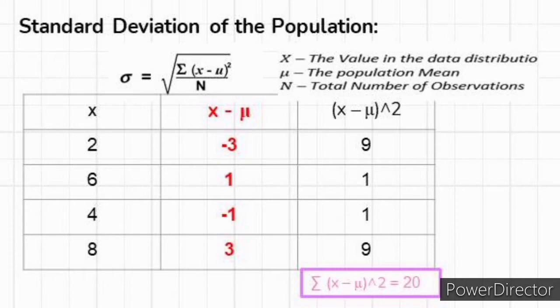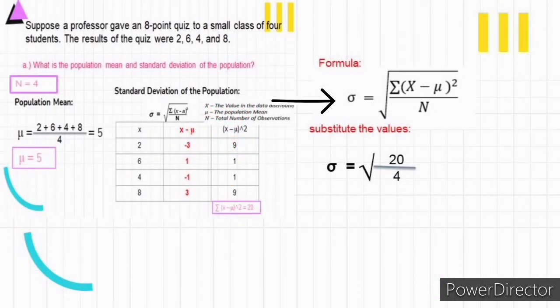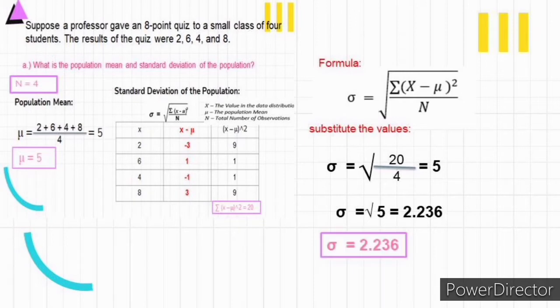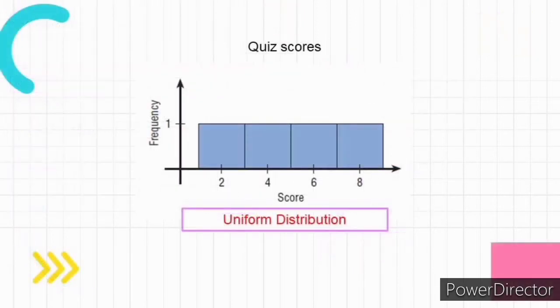So to solve the standard deviation using this formula, substitute the values. We have sigma is equal to the square root of 20 divided by 4. We got 5. And then the square root of 5 is 2.236. So the standard deviation of the population is equal to 2.236. So this is the graph of the scores of the students in their quiz. This is called uniform distribution, a type of probability distribution in which all outcomes are equally likely.